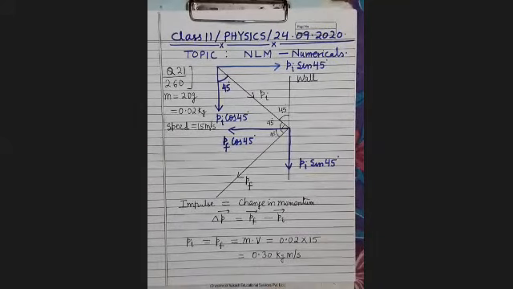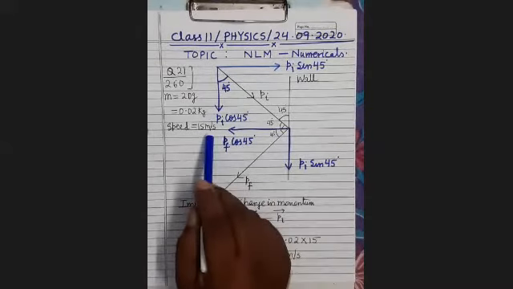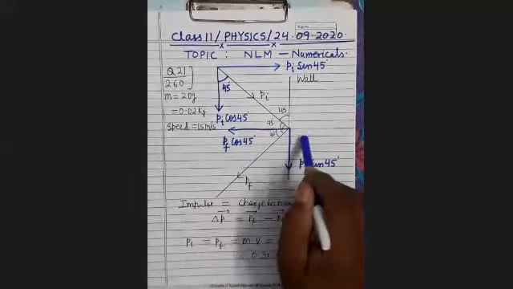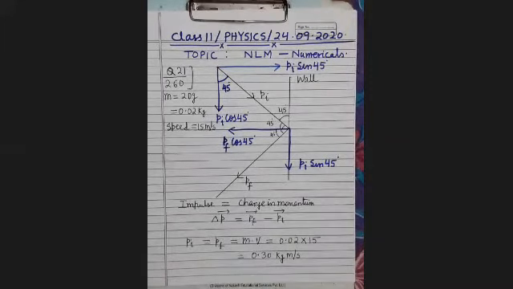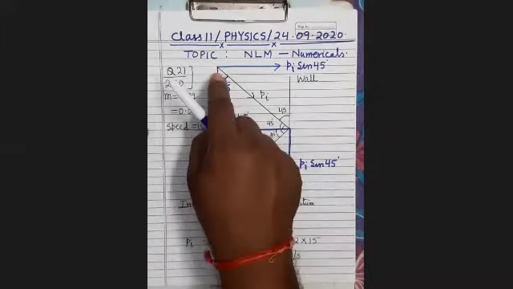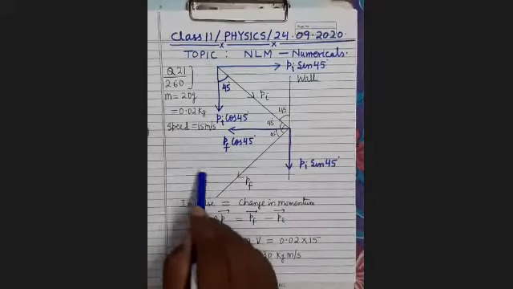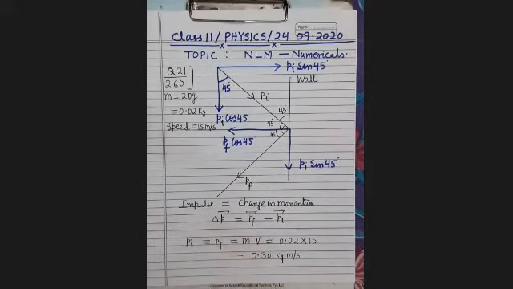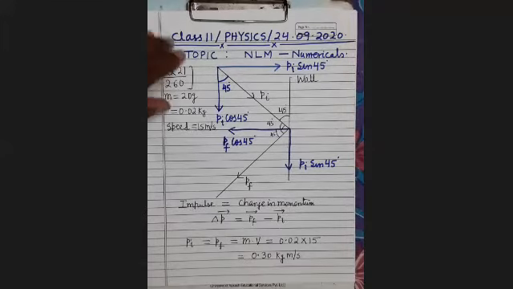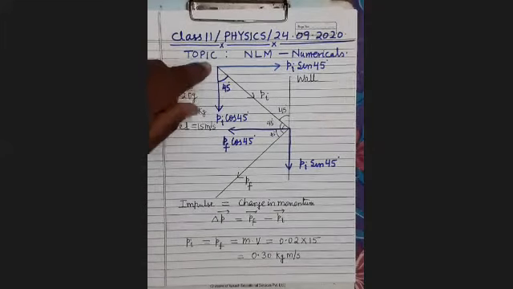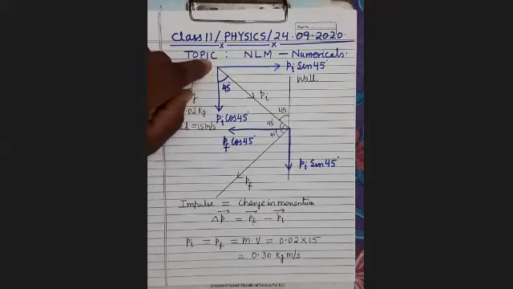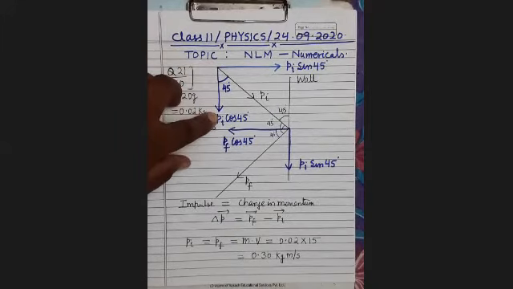So we will determine the change in momentum in the horizontal direction as well as in the vertical direction. When we get the change in momentum in these two perpendicular directions, we can find the resultant change. How will you find the change in momentum in the vertical direction? Before striking, the ball had momentum in this direction.